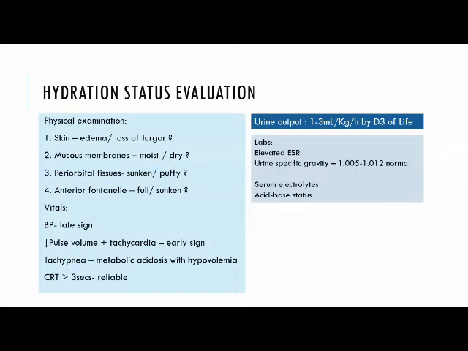Blood investigations: elevated hematocrit may be seen. Urine specific gravity, whether it is in the normal range, and serum electrolytes and acid base status are important during hydration status evaluation.